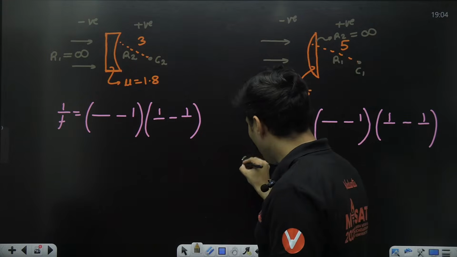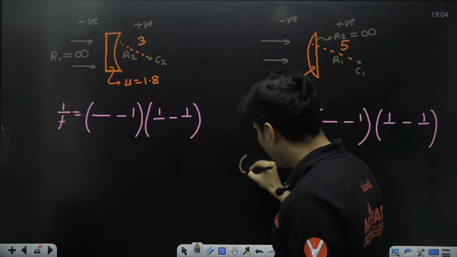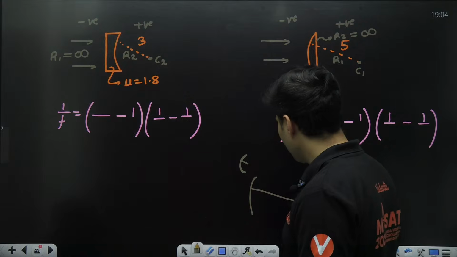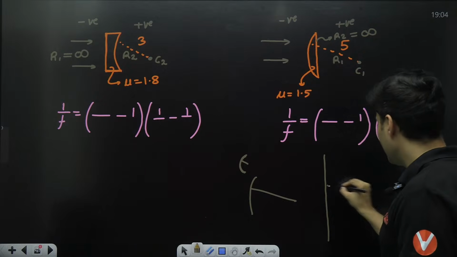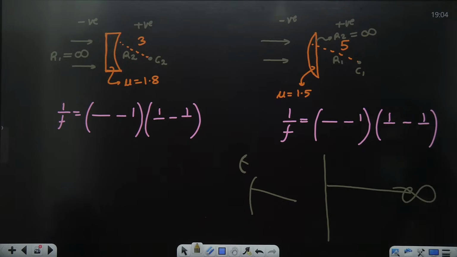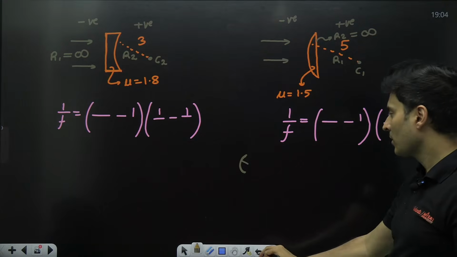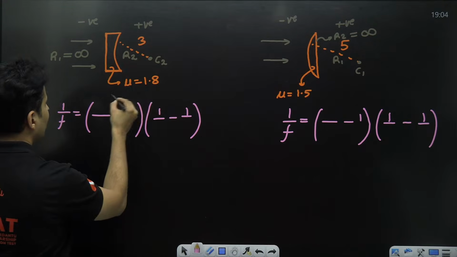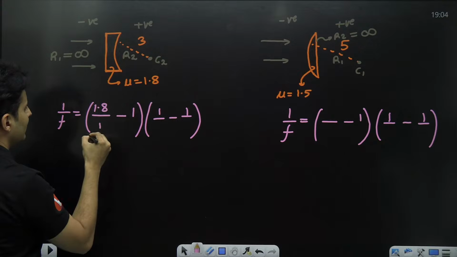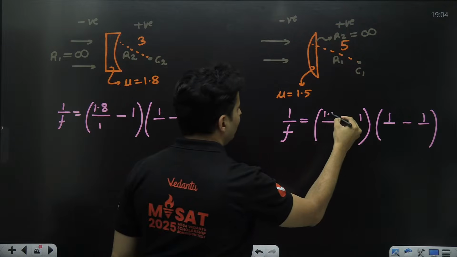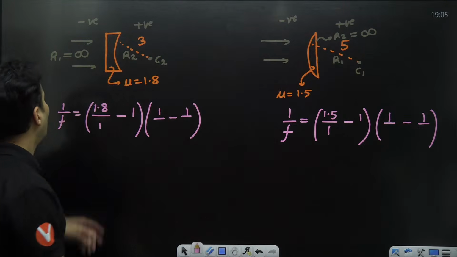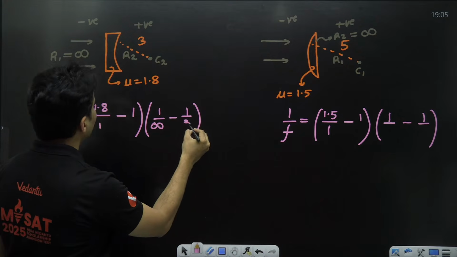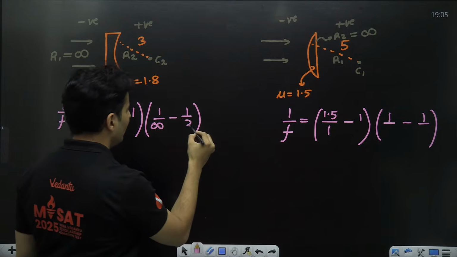Clear? So the smaller the surface and more curved it is, the radius is small. As it grows big, the radius will become big, and when it becomes flat, it has become so big that it has infinite radius. Okay, so let's start substituting all these things. Lens medium is 1.8, outside is air. Lens medium is 1.5, outside is air. R1 is obviously infinity. R2 is basically positive 3. Put positive 3.